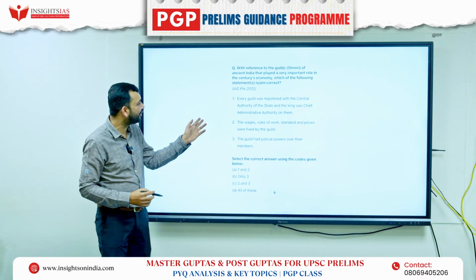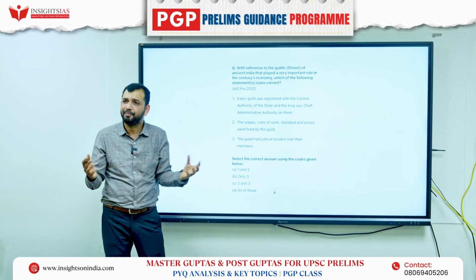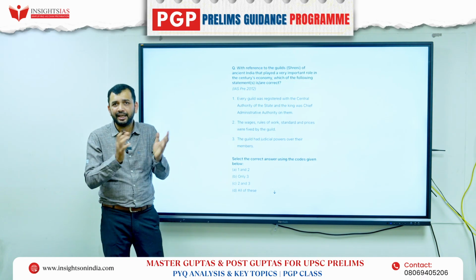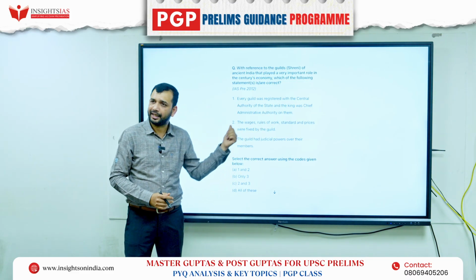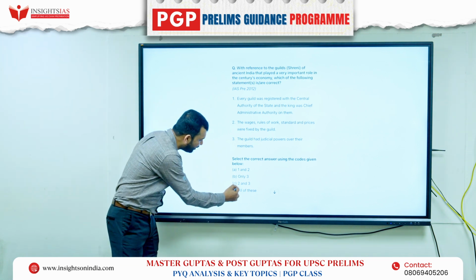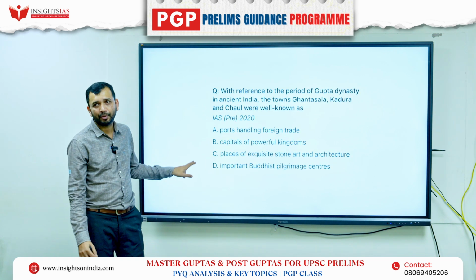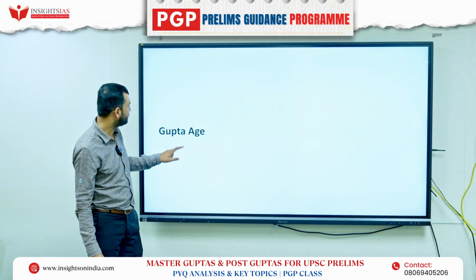So the first statement is incorrect, as they were more independent entities rather than having a central registry with the king over them. Second and third are correct, right? So the answer should be 2 and 3. That is option C, that will be your answer, right?